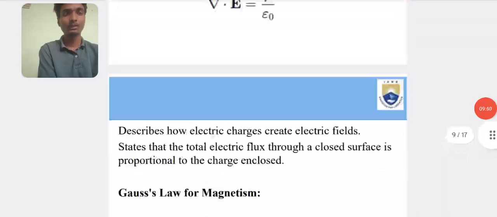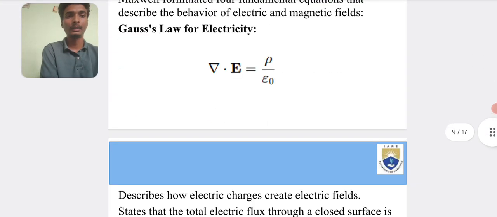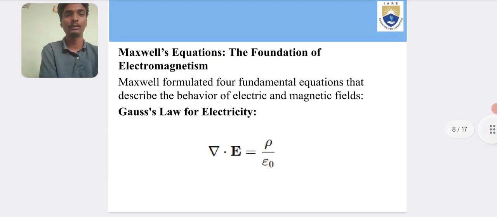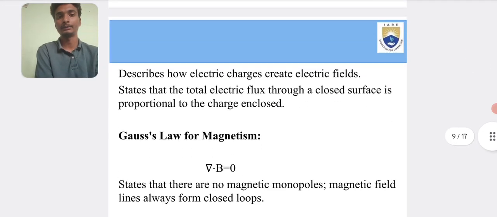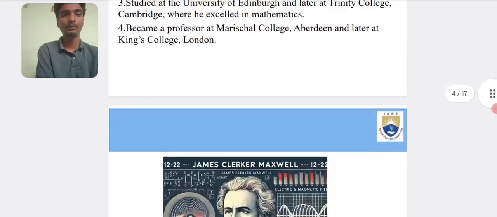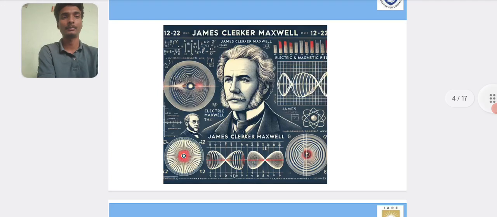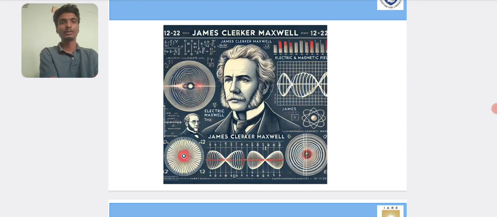So coming to Maxwell's theory, this is Maxwell's electromagnetic theory. Here we can see the formulas of these equations, where Maxwell wrote about the foundation of electromagnetism, starting from James Clerk Maxwell. He wrote the formulas that we are still using in engineering up to now. He wrote them over 150 years ago, and we are still using these formulas for electromagnetic waves.